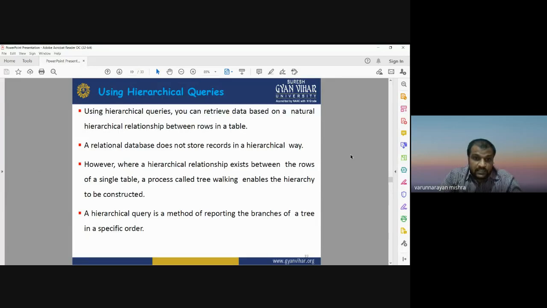A relational database does not store the records in a hierarchical way. However, when we are looking for a hierarchical relationship existing between the rows of a single table, a process called tree walking can be run to enable the hierarchy to be constructed. A hierarchical query is a method of reporting the branches of a tree in a specific order.